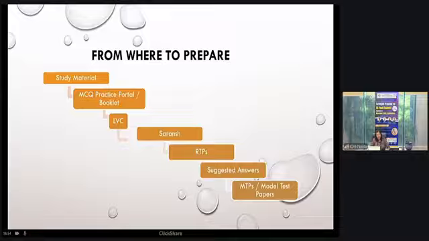Besides Saransh, the RTP, as I have already mentioned, carries new questions, so it is very necessary to practice those questions. Besides RTPs, we have suggested answers and model mock test papers. These mock test papers are very necessary: when you have revised the entire syllabus, you have to appear for mock test papers every alternate day. See, if you're going for both the groups, it won't be possible to do it every alternate day. Still, fix a timetable where you are able to attempt as many mock test papers as possible, because mock test papers are beneficial in many ways.